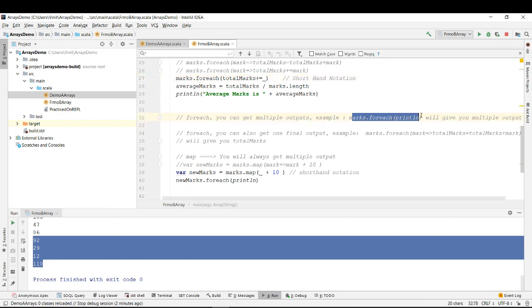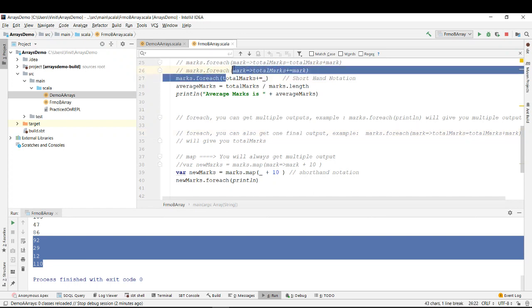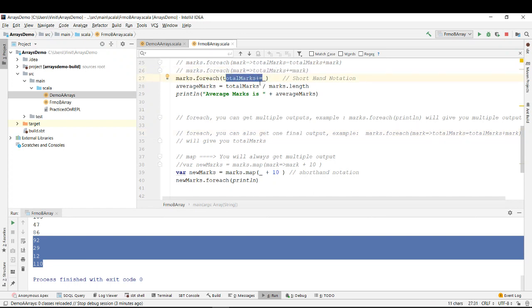For example, you got the multiple outputs over here. For each, you can also get a single consolidated output. You could also get a total marks. You add everything together and you could also get a total marks, right? So for each can also give you a separate output, and it can also give you a consolidated output. So it can do both the things.